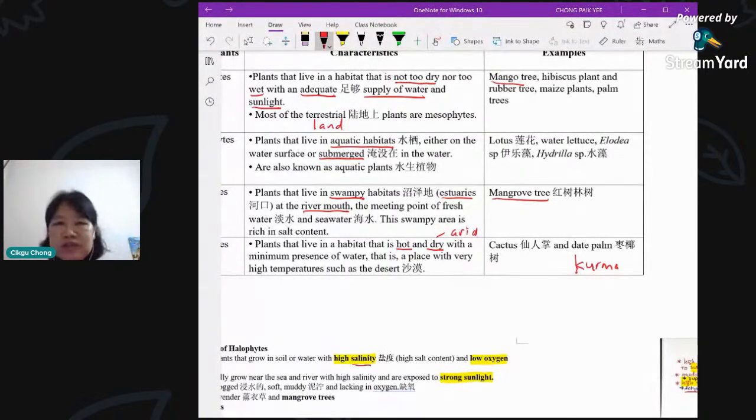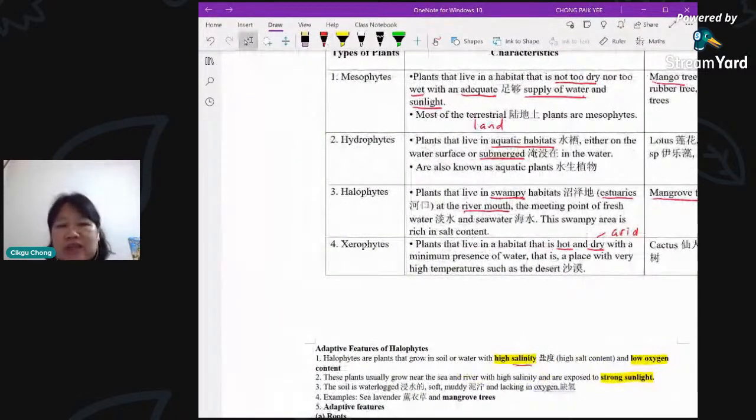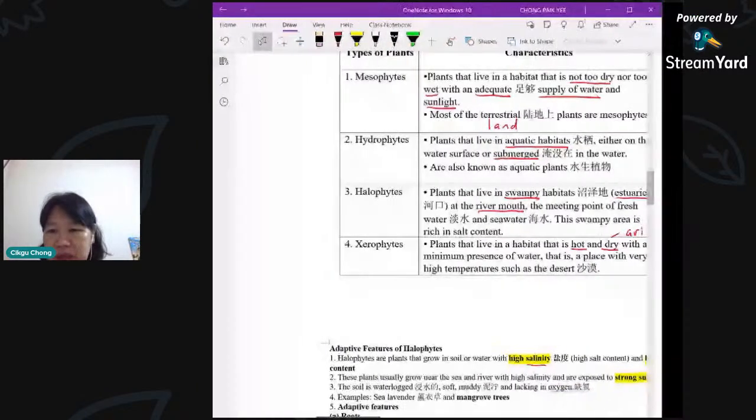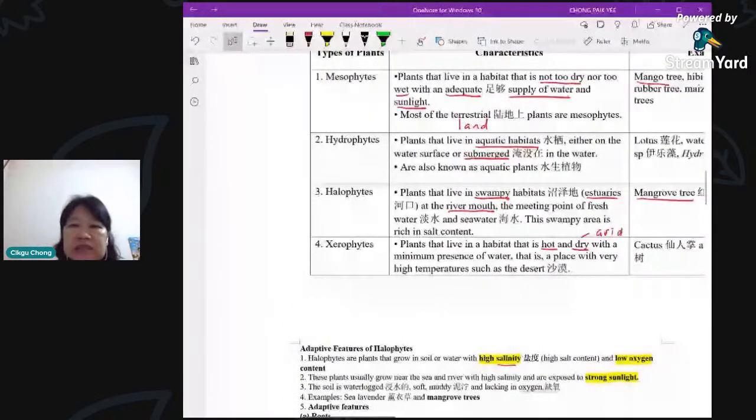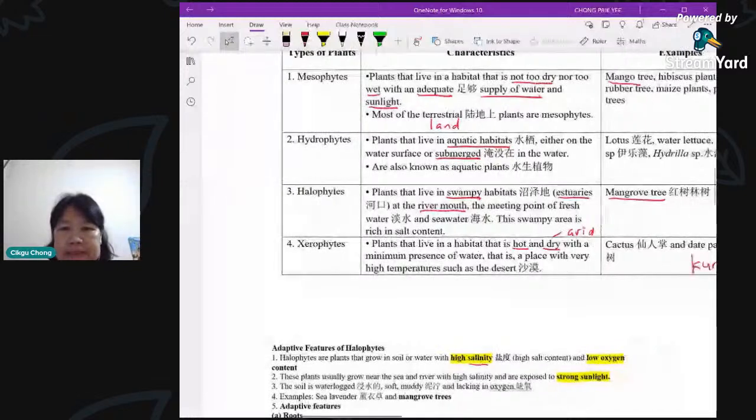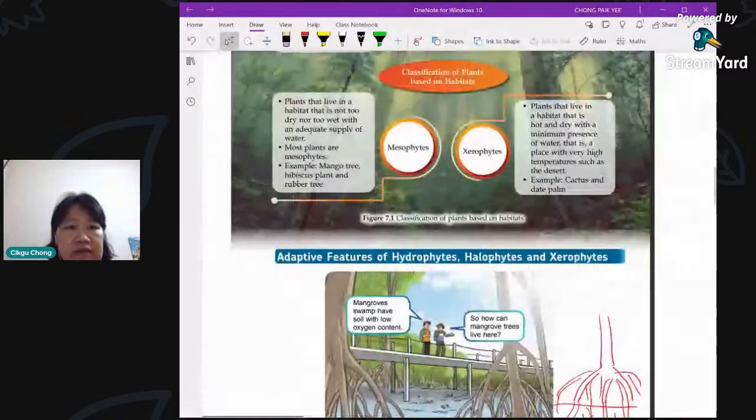All right, so these are the 4 types. Remember, phytes refer to plants, not the environment. All right, let me check. No comments here, no questions yet. All right, so I've covered that now. Let's look at the first one.